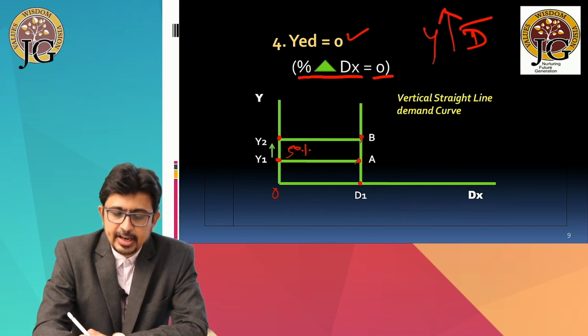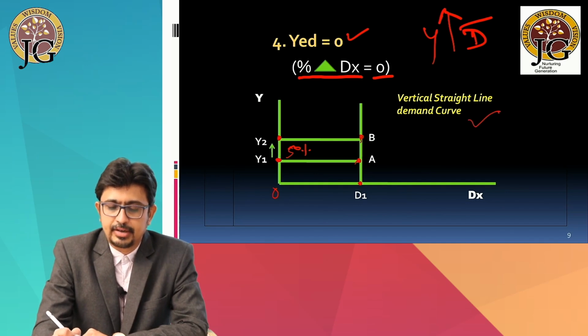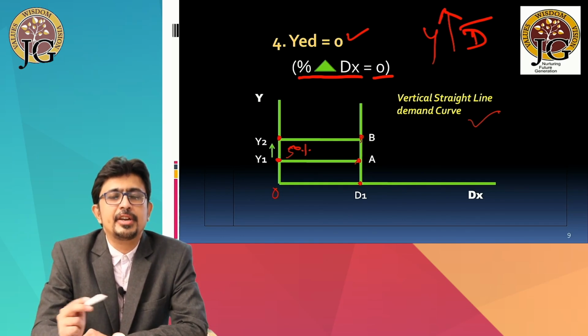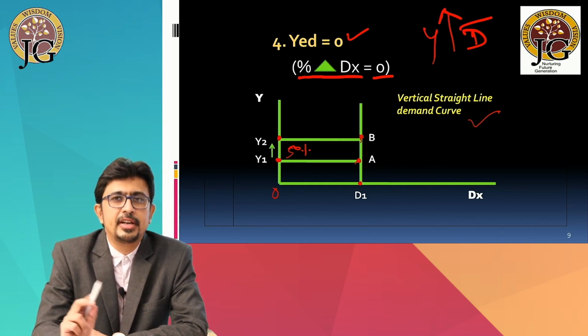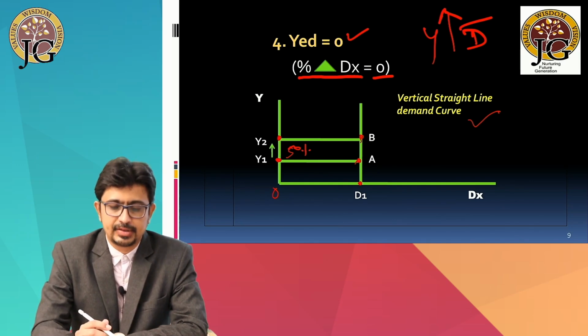Now if you join A and B, you will get this kind of vertical straight line demand curve. So when the demand is perfectly income inelastic, in other words, when the income elasticity is equal to 0, the income demand curve is a vertical straight line parallel to y-axis.